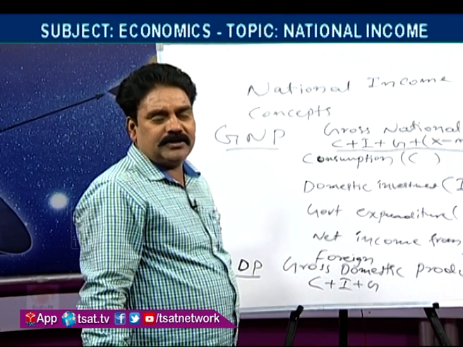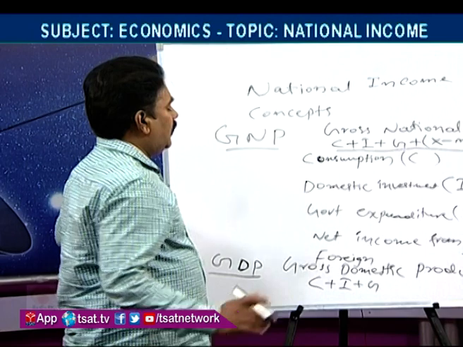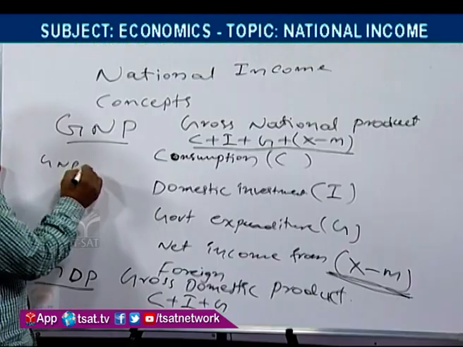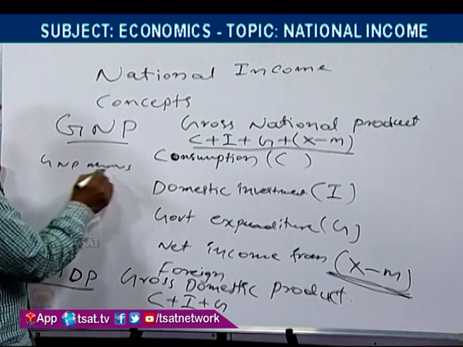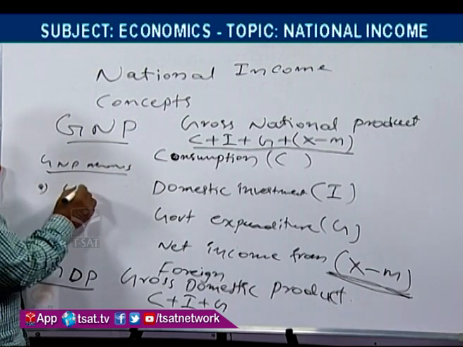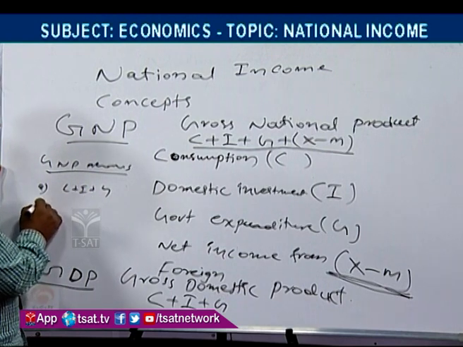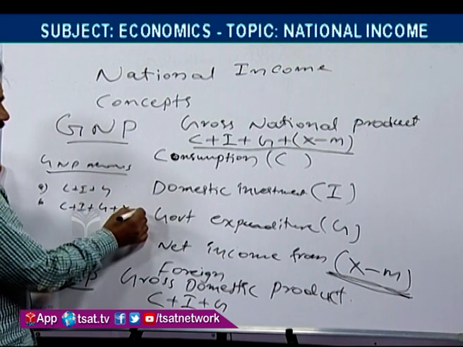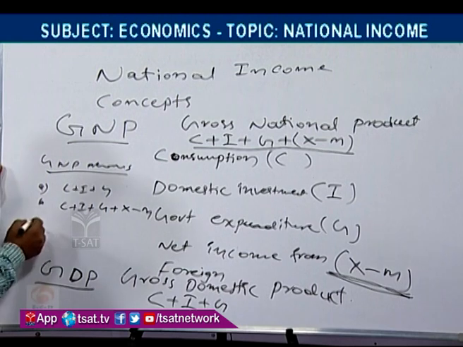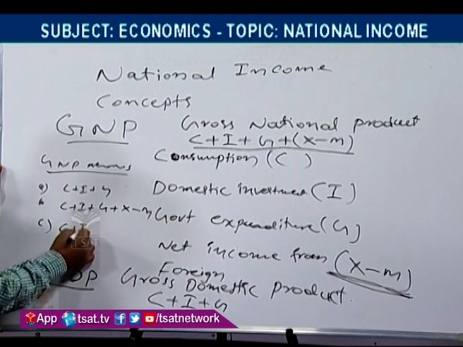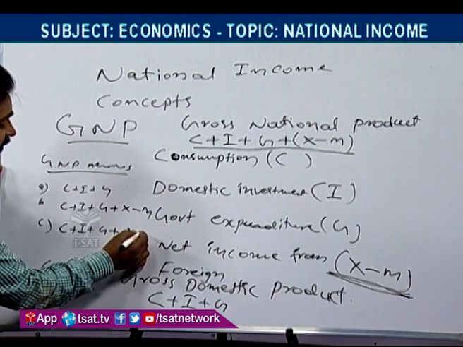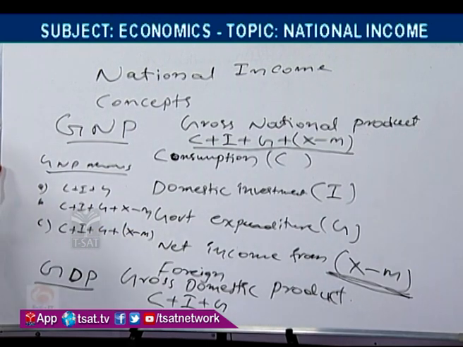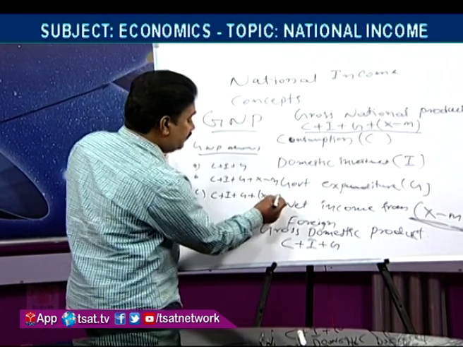In options they will put GNP means, and the options: one is C plus I plus G, another one is C plus I plus G plus X minus M, and another option is C plus I plus G plus (X minus M) within the bracket. Like this they may ask. We have to exactly find out this should be within the brackets.